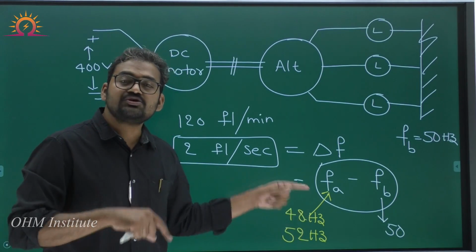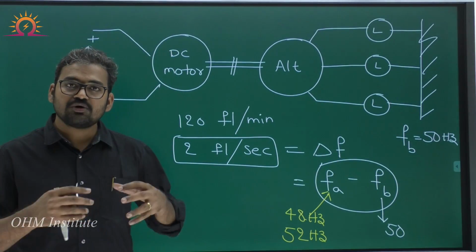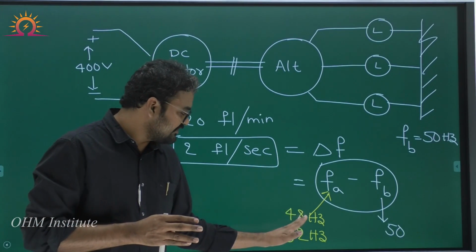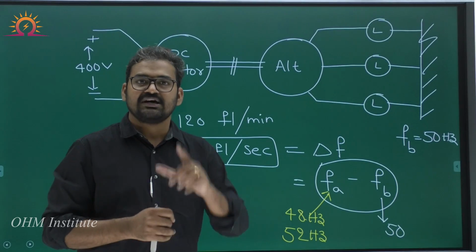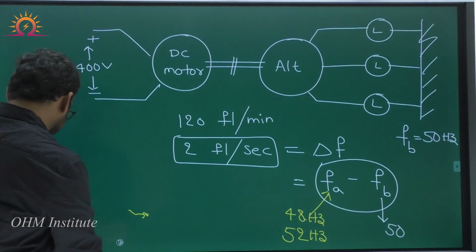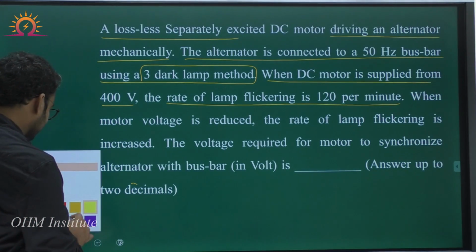Without knowing this, you cannot synchronize alternator with bus bar. So our next duty is we have to conclude whether alternator frequency is 48 or 52. For that purpose, additional data is given in the problem. Let's see that. Let me go back to the problem. Yes, you see the additional data that was provided.